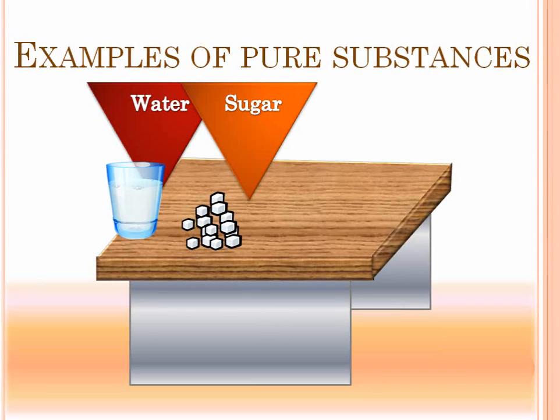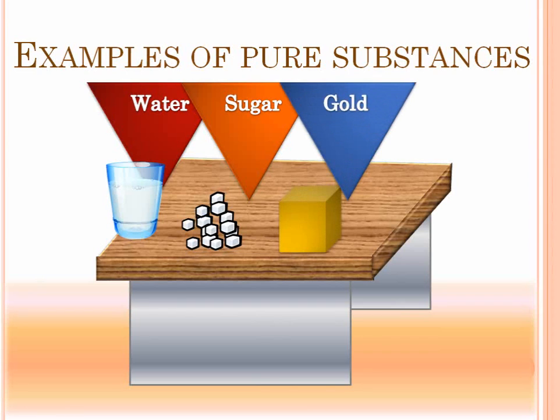No matter what you do, you cannot break sugar and get, say, iron or gold or anything else. Similarly, gold itself is a pure substance. As you can see, all these substances are pure because they contain the same kind of particles, and no matter what physical process they undergo, they will not change, like they'll not give some other substance.